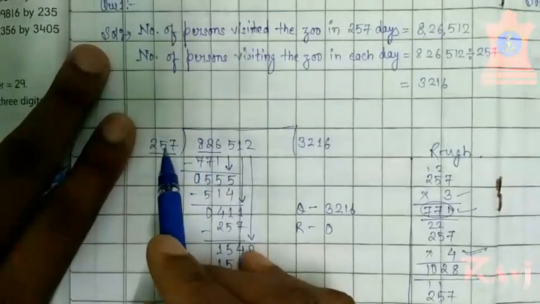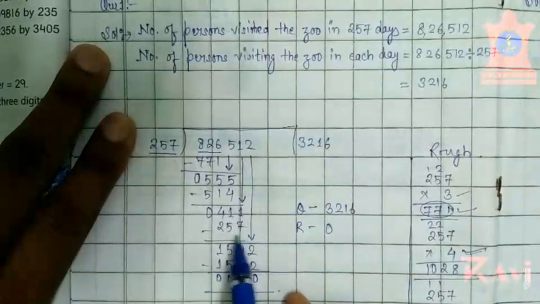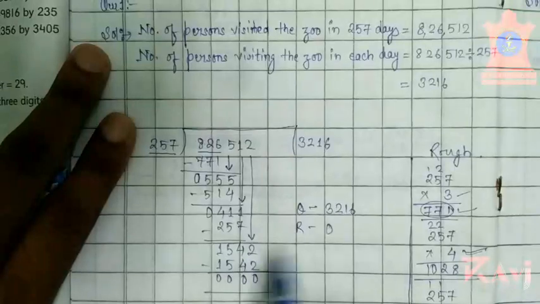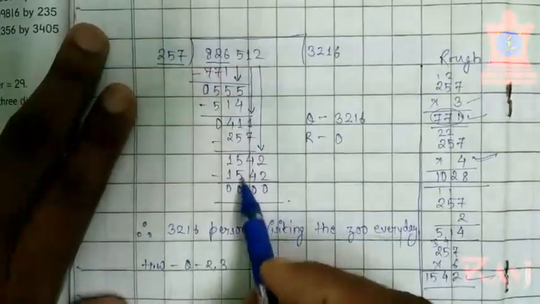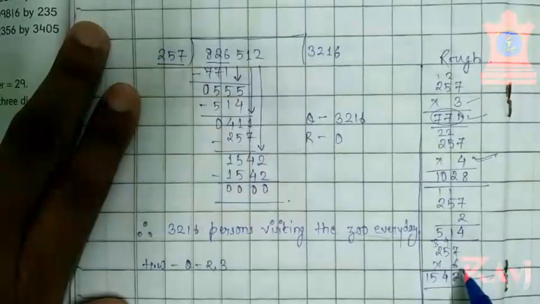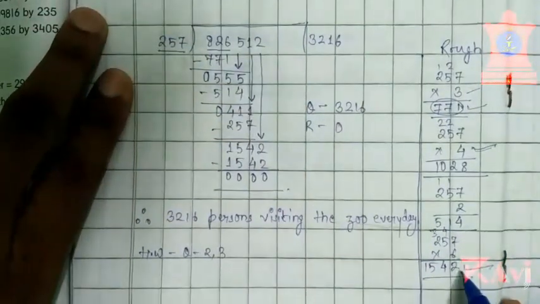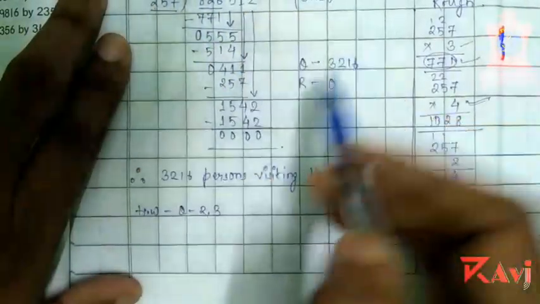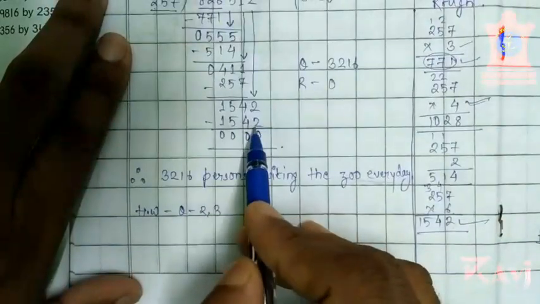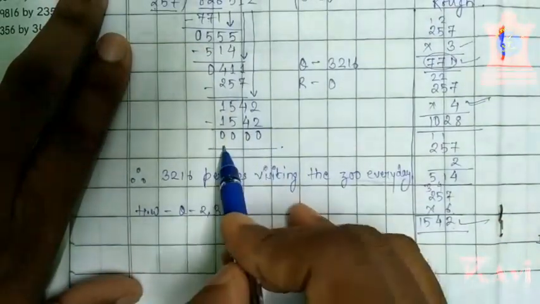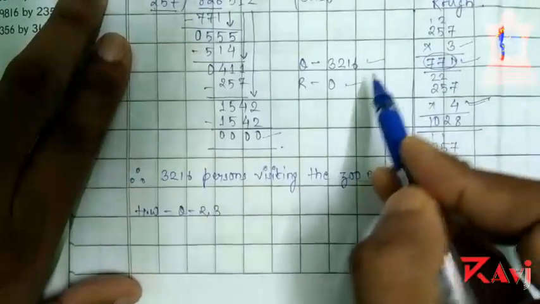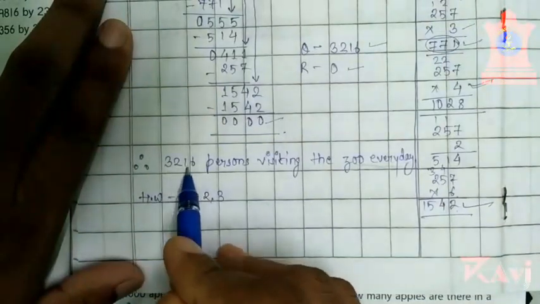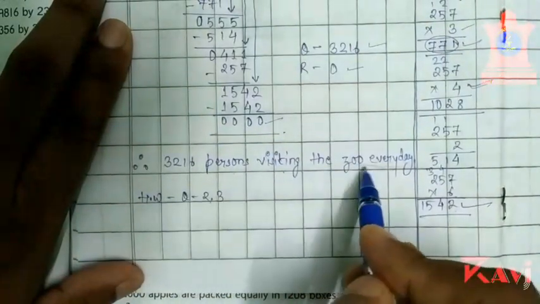411 is not in 257 table, so take 1s are 257. We have subtracted, we got 154, 2 came down. Now the value is 1542. Now we have multiplied 257 into 6 here, and we have got 1542 exactly. Now subtract it. We have got the remainder as 0 here. Quotient is 3216. Therefore, we have got 3216 persons visiting the zoo every day.